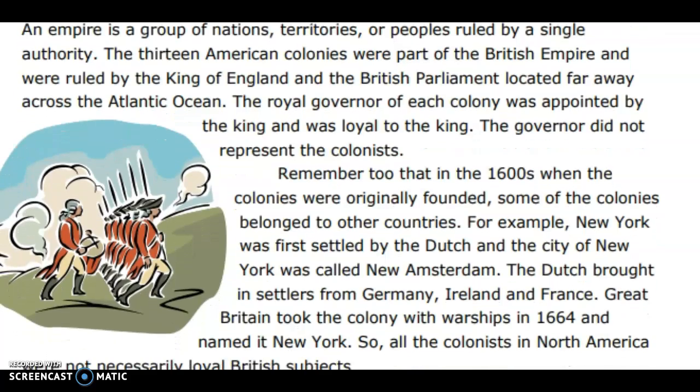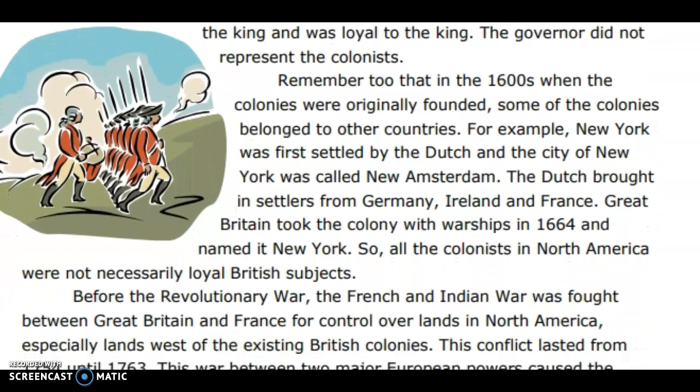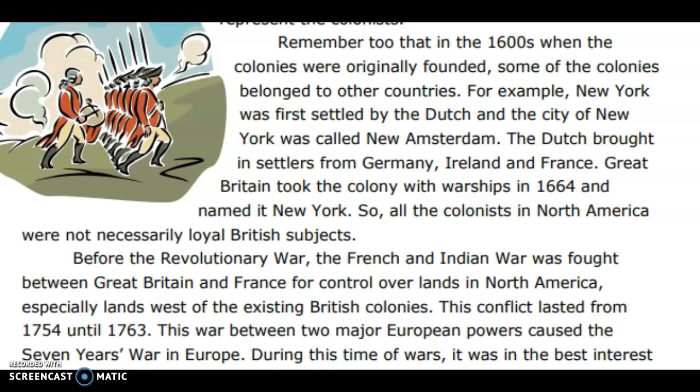Remember, too, that in the 1600s, when the colonies were originally founded, some of the colonies belonged to other countries. For example, New York was first settled by the Dutch, and the city of New York was called New Amsterdam. The Dutch brought in settlers from Germany, Ireland, and France. Great Britain took the colony with warships in 1664 and named it New York. So, all the colonists in North America were not necessarily loyal British subjects.